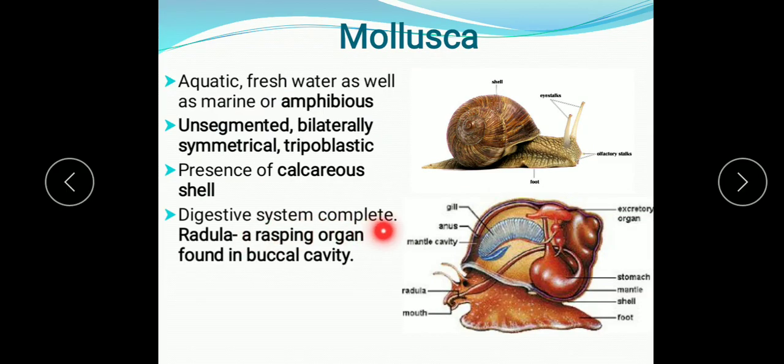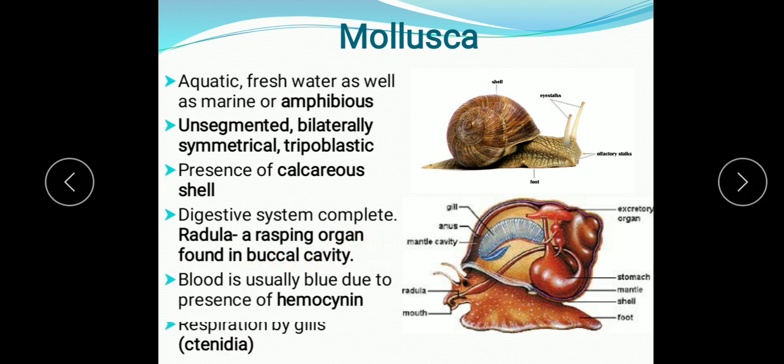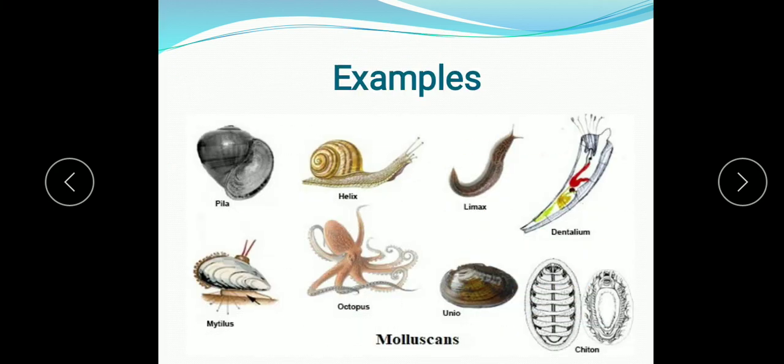The digestive system is complete, and they have a specific structure known as the radula, a rasping organ found in the buccal cavity. Blood is usually blue due to the presence of hemocyanin, and respiration takes place by the gills, which are known as ctenidia. They are found in the mantle cavity, or pulmonary sac in the semi-terrestrial forms. So they can respire in the water also, and at the surface also.